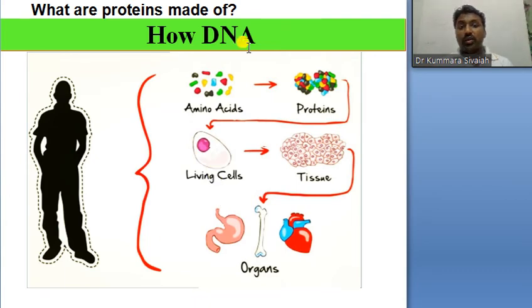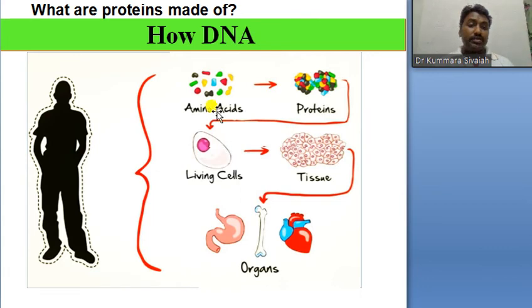So in how DNA works, depending upon the genetic material, the respective DNA sequences give us the respective proteins. Different gene molecules produce different proteins.